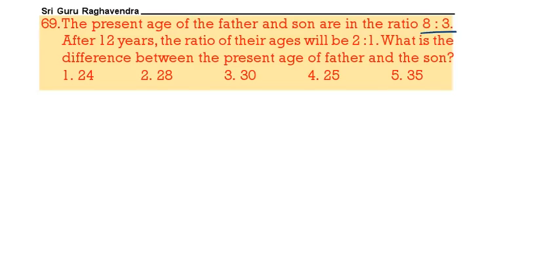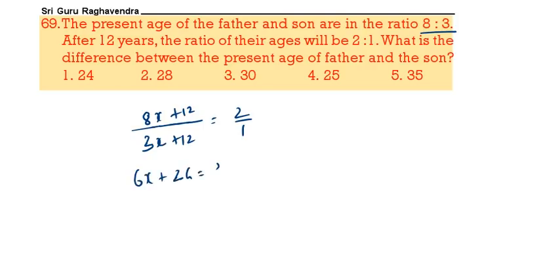The present ages of the father and son are in the ratio 8:3. After 12 years, it will be 2:1. So, father 8x, son 3x. After 12 years, the ratio will be 2:1. That means 6x plus 24 is equal to 8x plus 12. So 2x = 12, x value is 6.